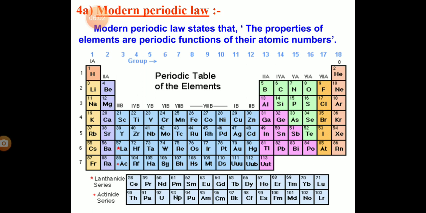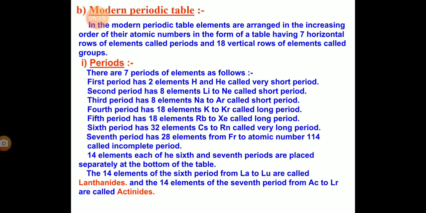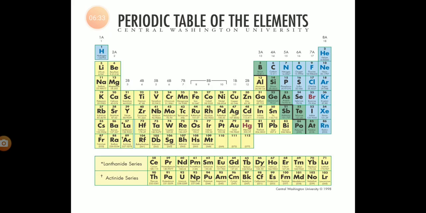Then modern periodic law. The modern periodic law states that the properties of all elements are a periodic function of their atomic number. It means that when we arrange all the elements in increasing order of their atomic number, then similar elements will be grouped together and dissimilar elements will be grouped separately. In the modern periodic table, elements are arranged in increasing order of their atomic number in the form of a table having 7 horizontal rows of elements.